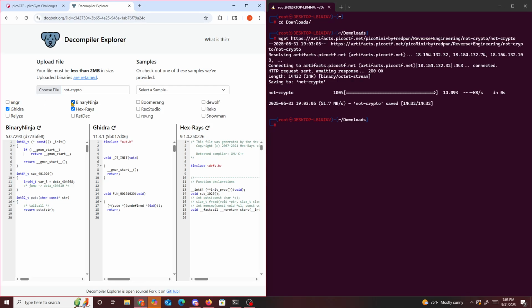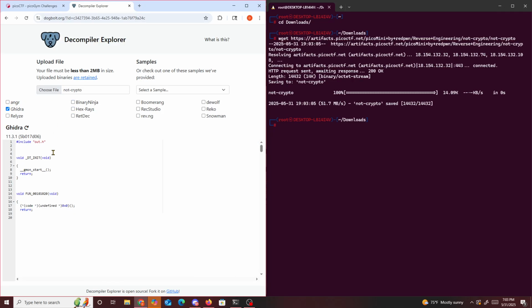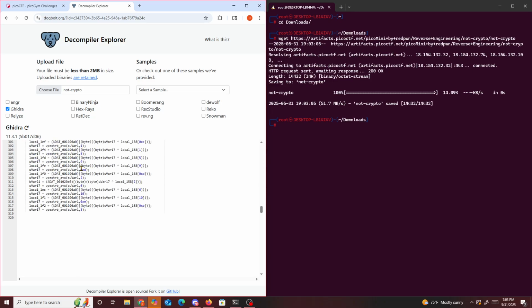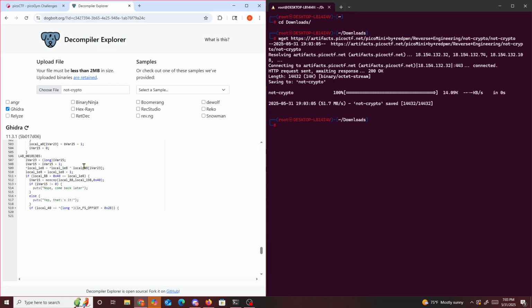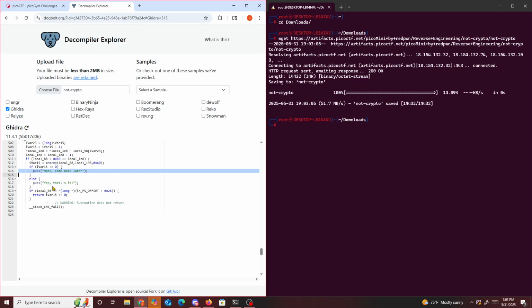The one that we want to focus on is the Ghidra one. So in Ghidra we get to see the functions being called, and if you go inside the main function, we see "I heard you want to bargain for a flag, what you got," and we get a bunch of variables being called out. And then at the end right here we get a bunch of logic, but the logic that seems interesting is right here. "Nope, come back later," or else "yep, that's it." So what does this mean? Basically, "nope, come back later" and "yes, that's it" is the determination of the flag, which is between local 88 and local 198.